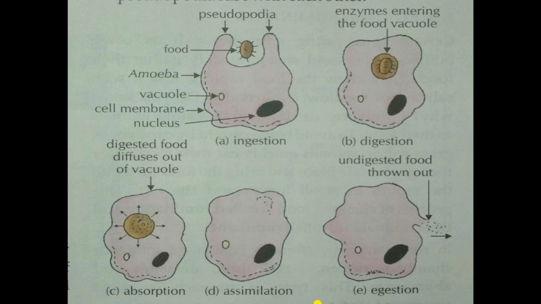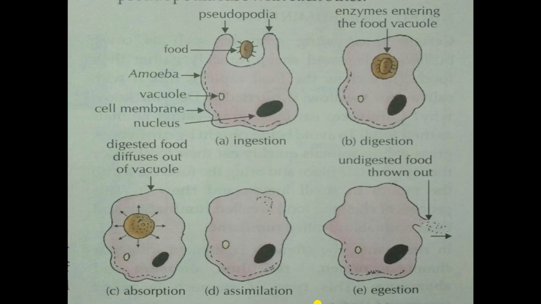When an amoeba encounters a suitable organism, it pushes out two pseudopodia around the organism, and gradually the tips of the pseudopodia join, they fuse with each other, and then it makes a vacuole or an empty space, a cavity around the food, which we called as, look at the second picture, the food vacuole. Now the brown color food is inside the amoeba, and it is present inside the food vacuole.